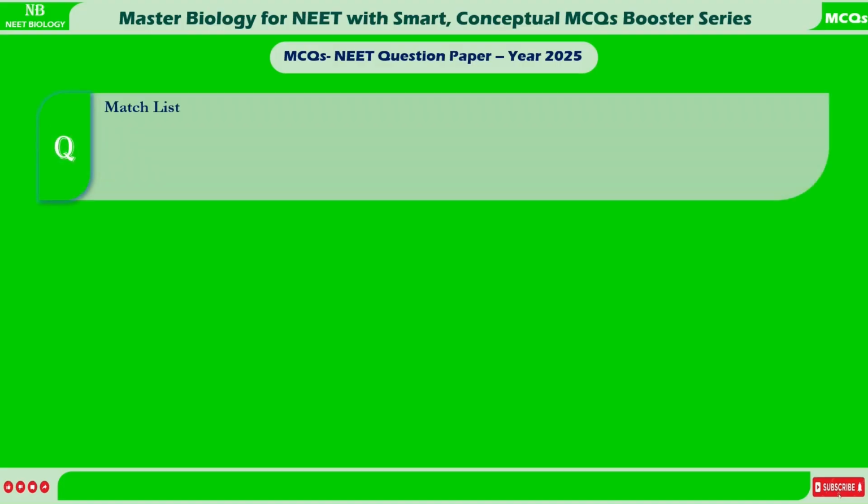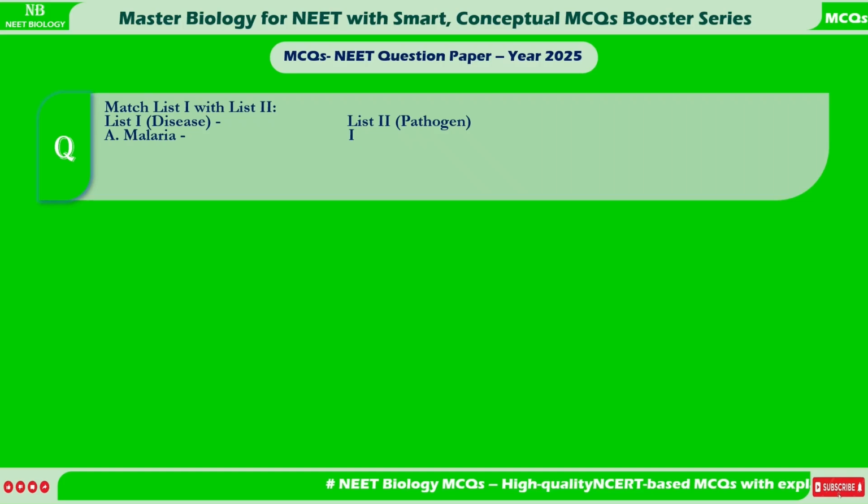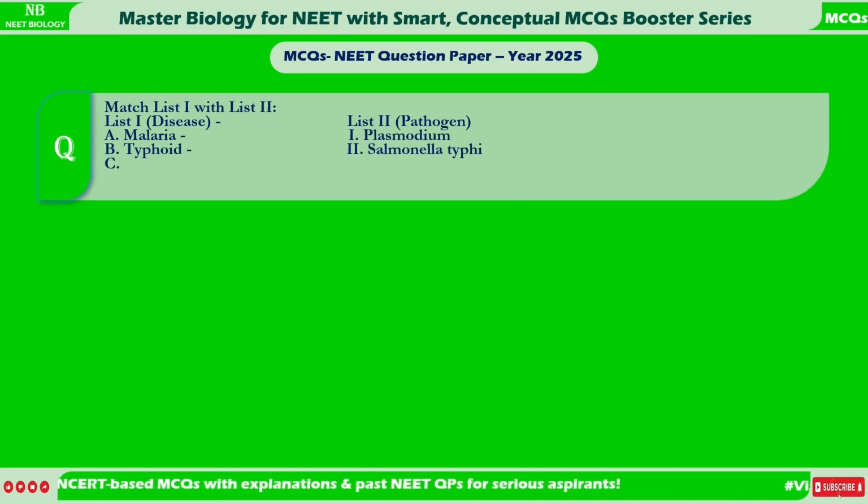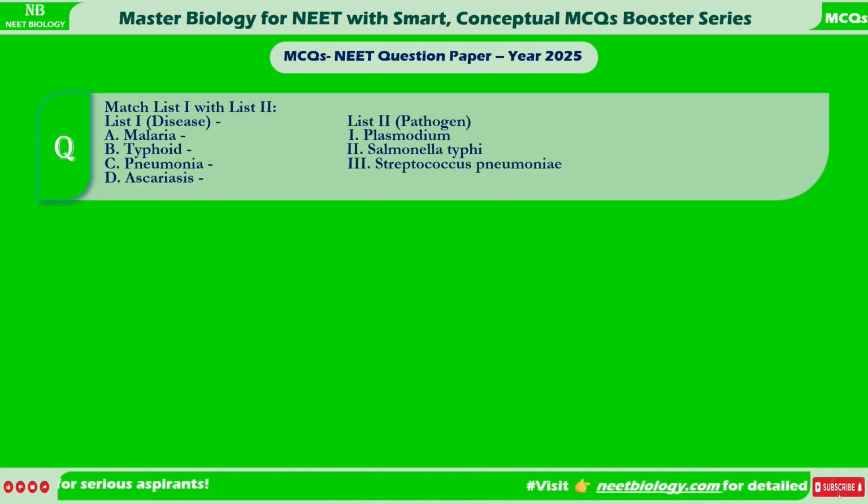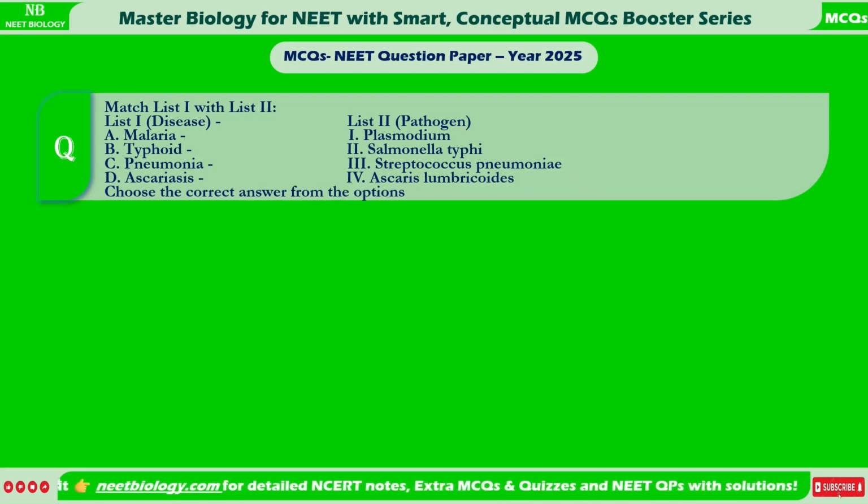Match List I with List 2. List I, disease. List 2, pathogen. A. Malaria. 1. Plasmodium. B. Typhoid. 2. Salmonella typhi. C. Pneumonia. 3. Streptococcus pneumoniae. D. Ascariasis. 4. Ascaris lumbricoides. Choose the correct answer from the options below.